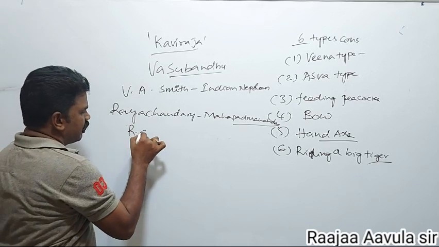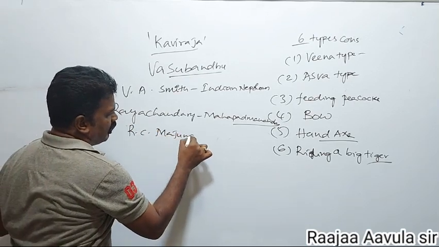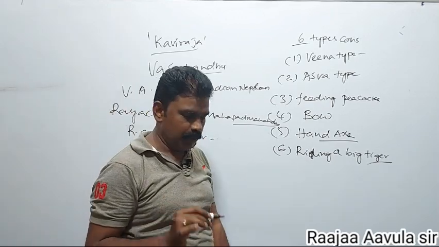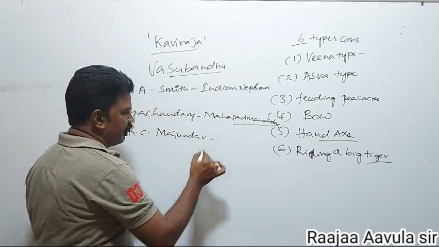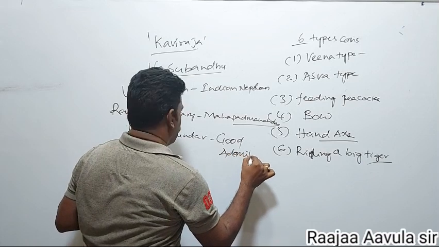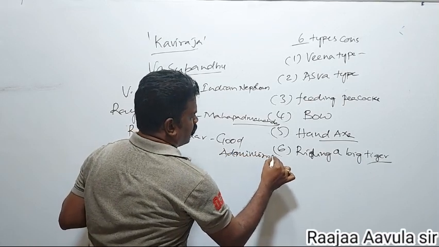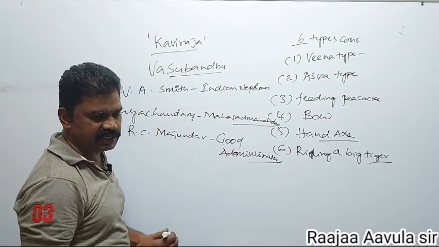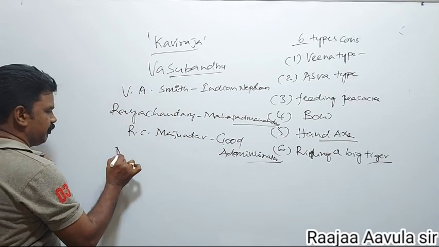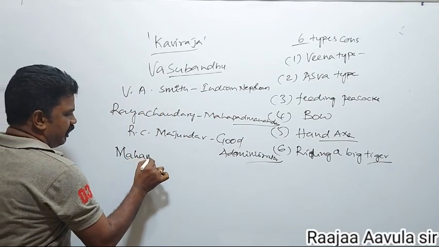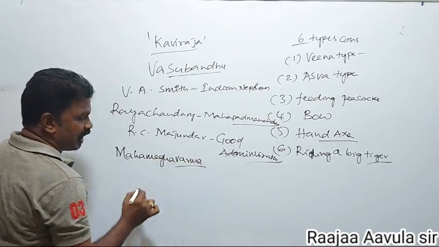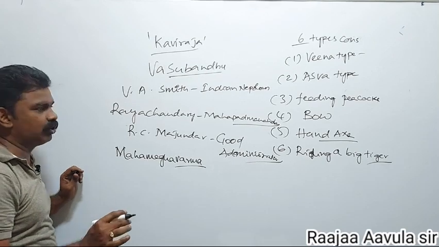R.C. Majumdar said that Samudragupta was a great hero and a good administrator. He also gave permission to the Ceylon ruler Mahameghavarma to construct a Buddhist Vihara at Bodh Gaya.